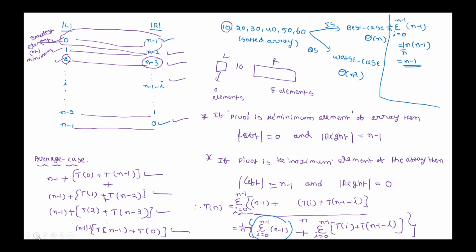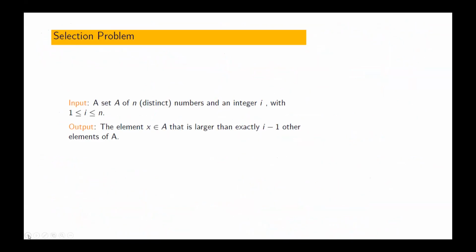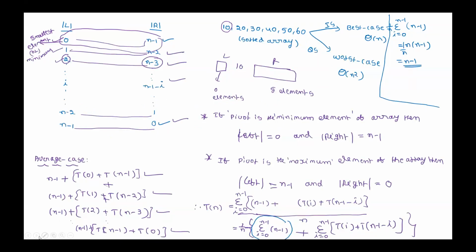So therefore T of n can be written as n minus 1 plus 1 by n into sigma i equal to 0 to n minus 1 of T of i plus T of n minus 1 minus i.